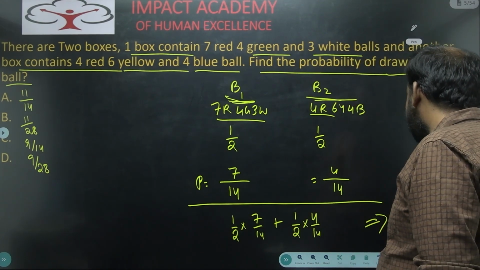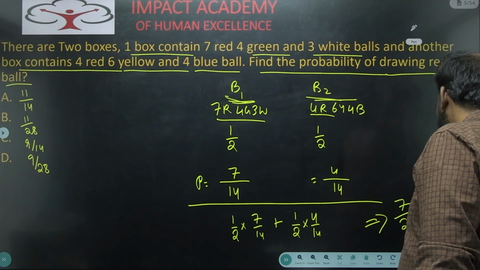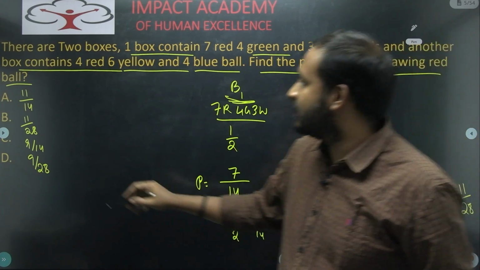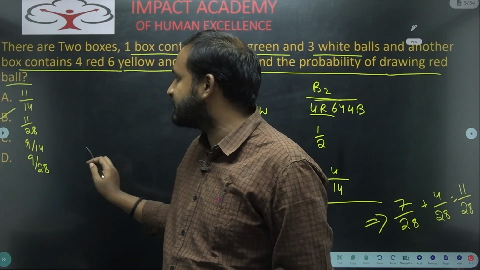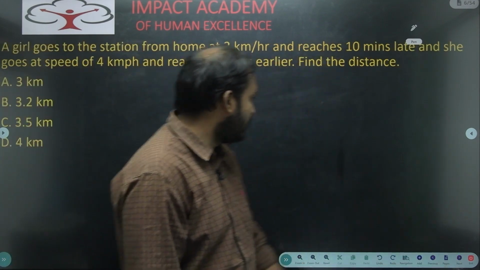So that implies what you will get here? 7 by 28 plus 4 by 28. In all, we will get our answer as 11 by 28. So in this manner, we will need to answer our question. So here the answer is 11 by 28. Okay, next one.